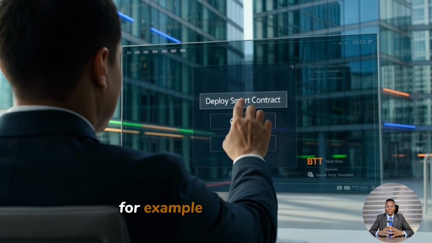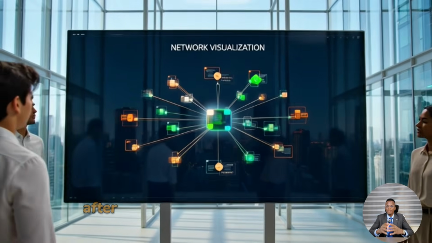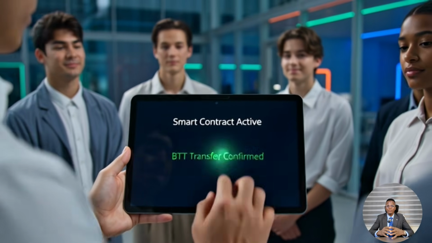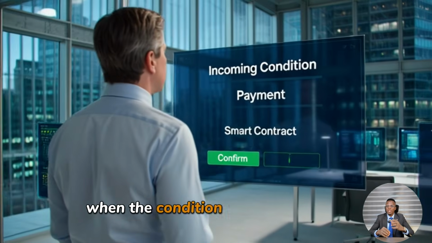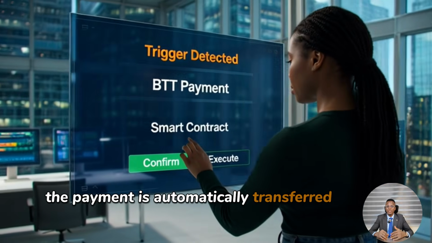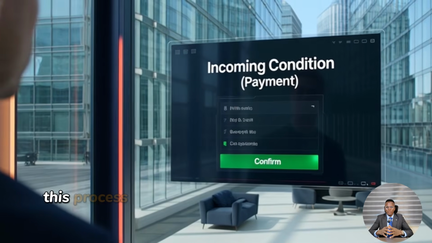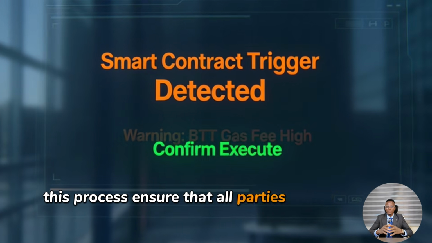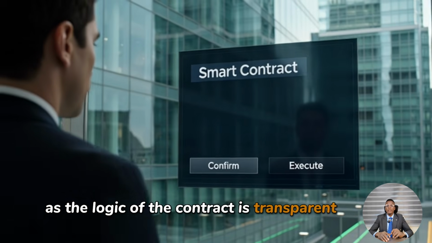For example, imagine a situation where a payment should only be released after a service has been completed. A smart contract can be programmed to check when the condition is fulfilled. Once confirmed, the payment is automatically transferred to the recipient without requiring approval from any third party. This process ensures that all parties follow the same rules, as the logic of the contract is transparent and enforced by the blockchain.